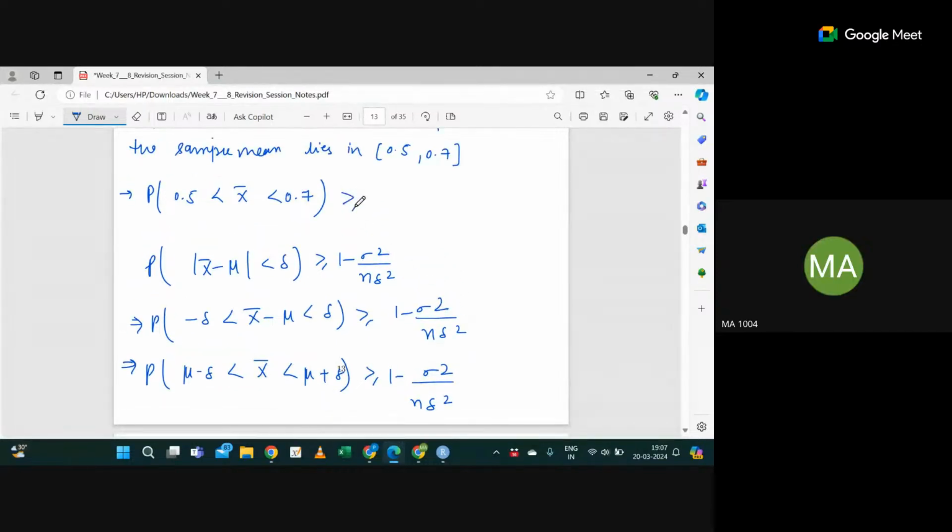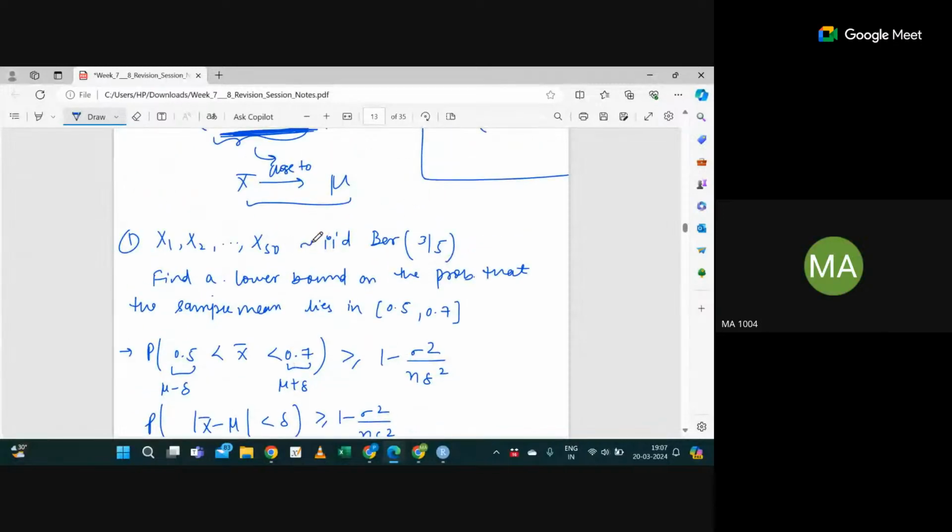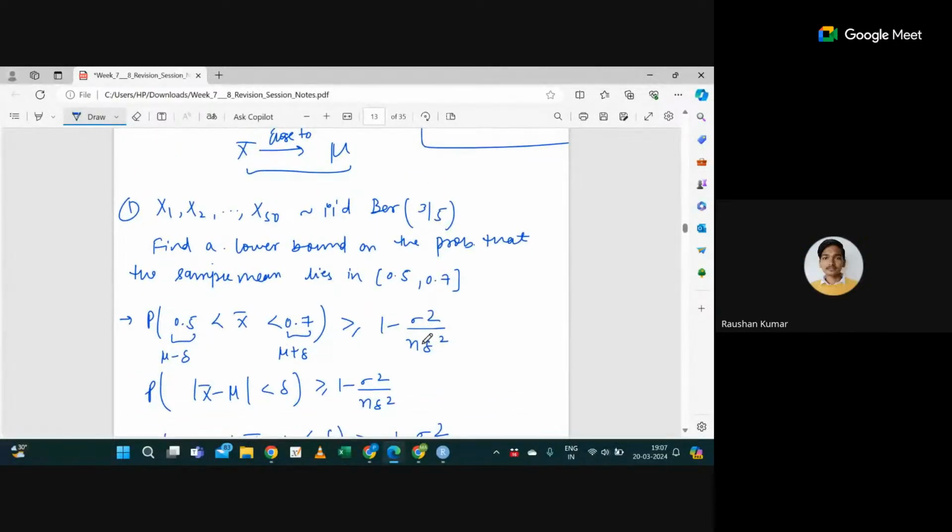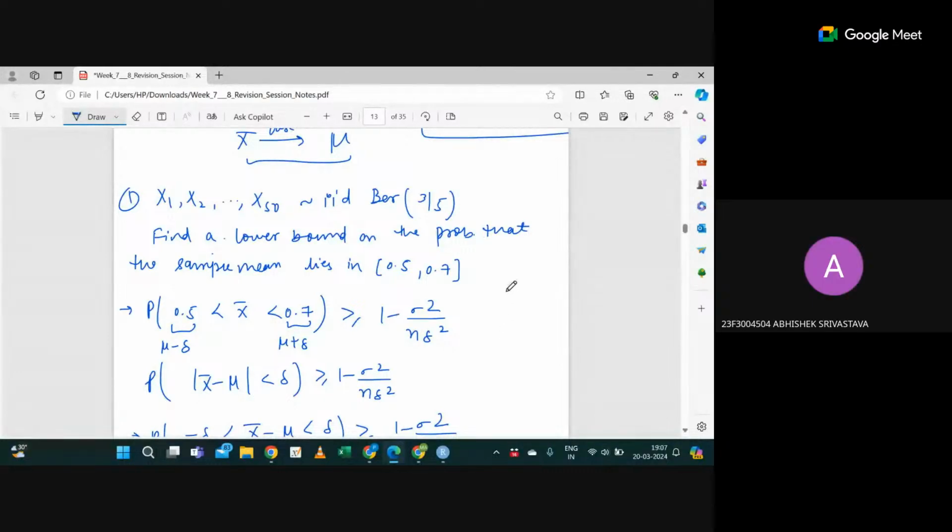So what you have to calculate here is the probability that x bar lies between mu minus delta and mu plus delta, which is greater or equal to 1 minus sigma square divided by n delta square. So what are the things you have to find? First of all, delta. And n is 50, right? And what about sigma square?